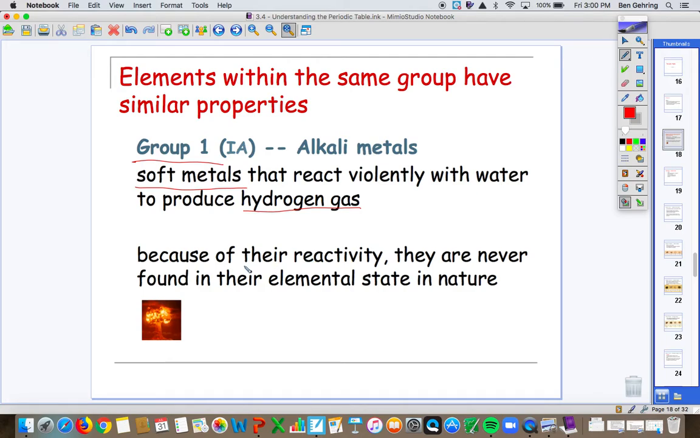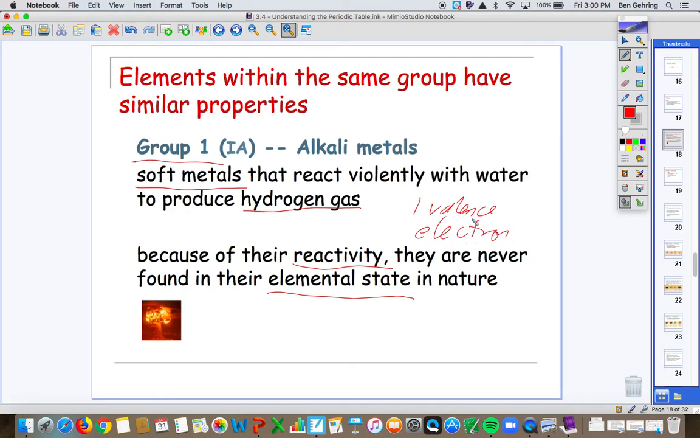Because they are highly reactive with water, they're never found in their elemental state in nature. They also react with oxygen really well. They oxidize. But because they are so reactive, they are never found alone. And the reason they're reactive is because all of them have one valence electron.